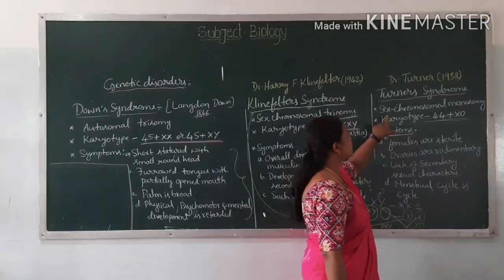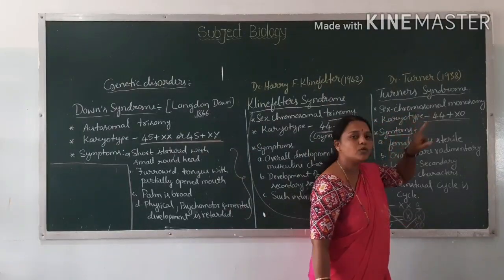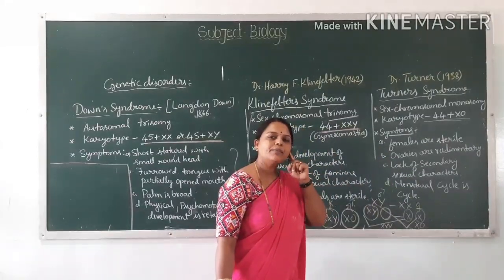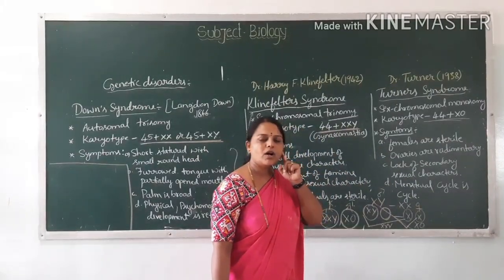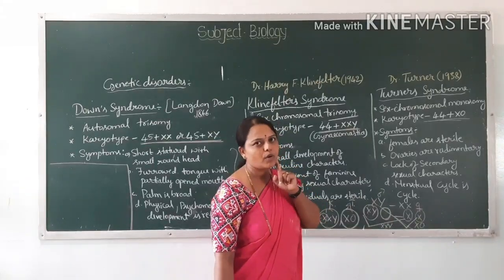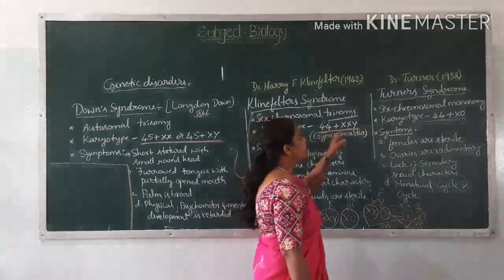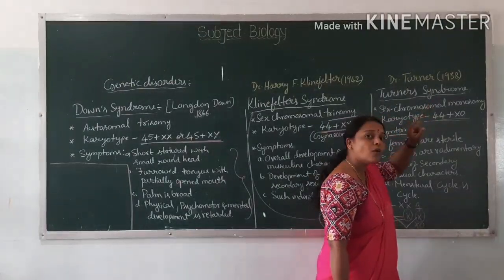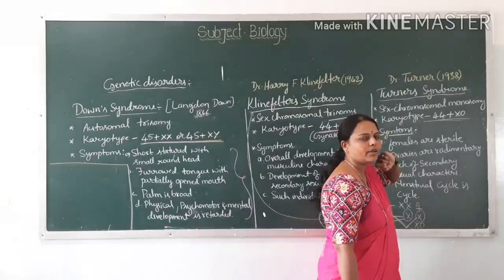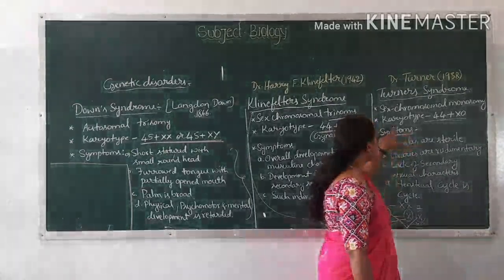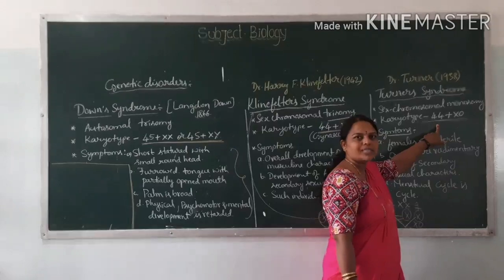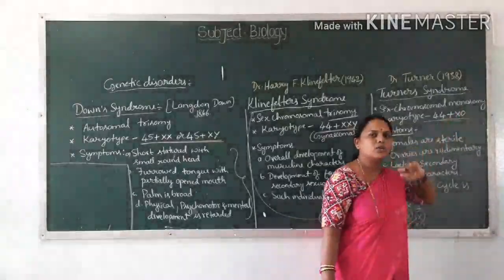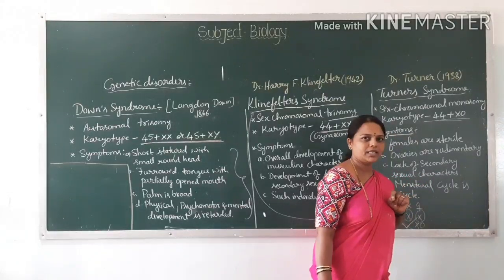It is characterized as sex chromosomal monosomy because of the lack of one chromosome, the lack of the homologue of that one chromosome. So that leads to Turner syndrome. It is called chromosomal monosomy, the lack of one chromosome. Next, the karyotype is 44 autosomes as it is plus the absence of one X chromosome, that is X0. It occurs in females.